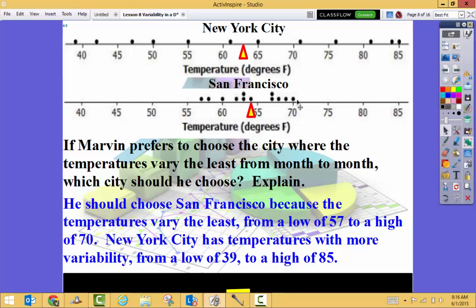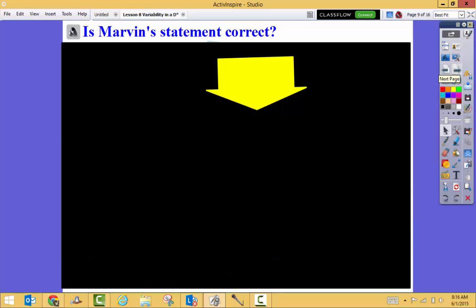New York City has much more variability. We have a low of 39 all the way to 85. So there's a lot of change in temperatures for New York City up here. Okay, let's listen to the statement. Think, is Marvin correct?